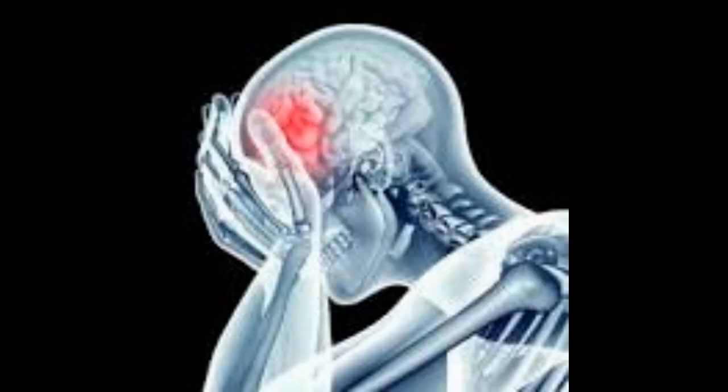C. Multiple sclerosis, a chronic disease that affects the central nervous system, causing symptoms such as numbness, weakness, and vision problems. D. Migraines, a type of headache disorder that can cause severe pain, sensitivity to light and sound, and nausea.